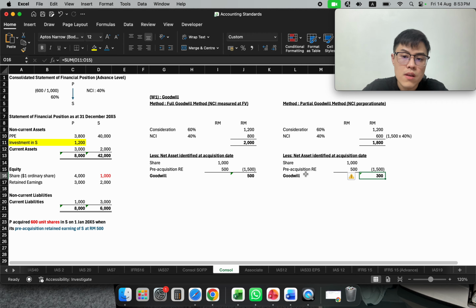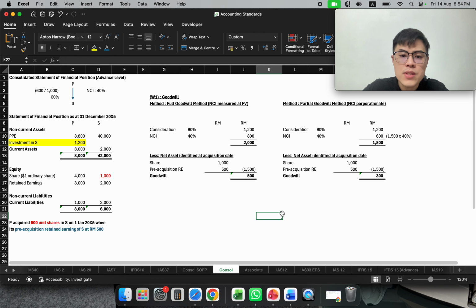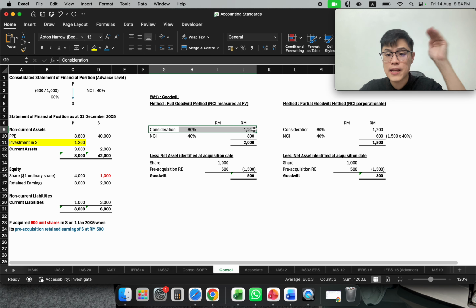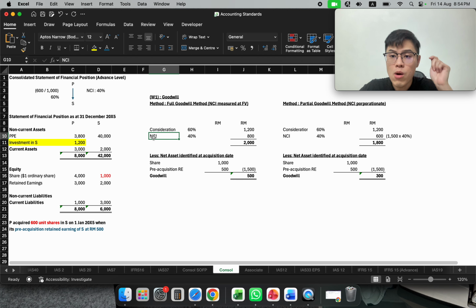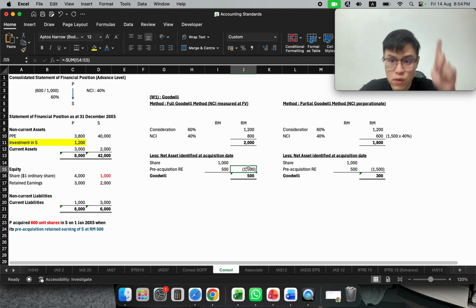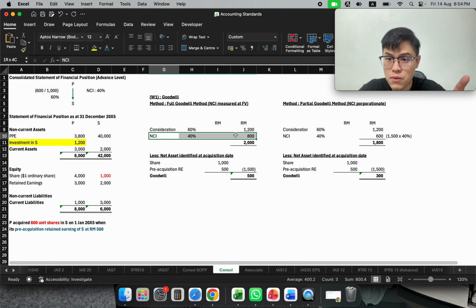300. So with these two methods, we are able to see that in the full goodwill method, your consideration is based on the market value, the arm's length transaction that you paid to acquire the 60%, and the NCI is also based on the fair value, the market value. It is not using the net asset times 40%. It's based on market value.